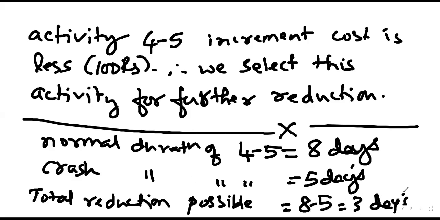Now we are supposed to decide should we reduce it by 3 days, 2 days or 1. Reduce this activity by 2 days. Any other answer? 2 days.